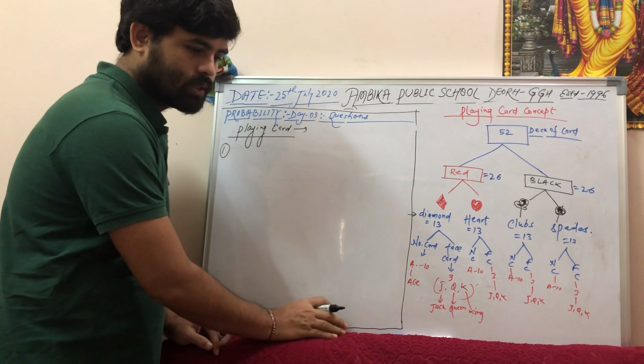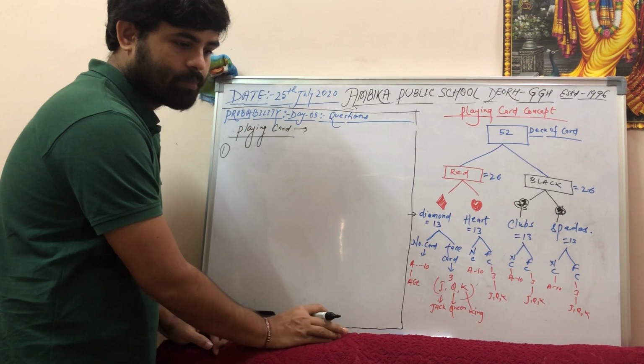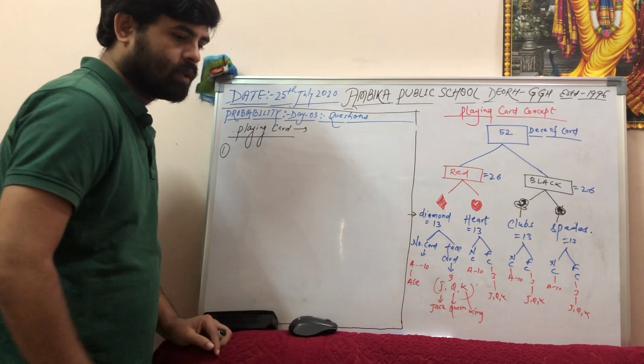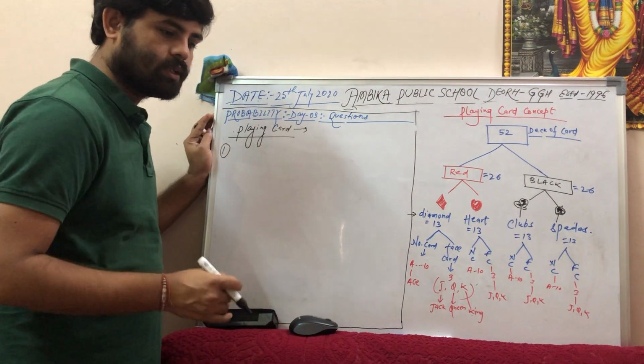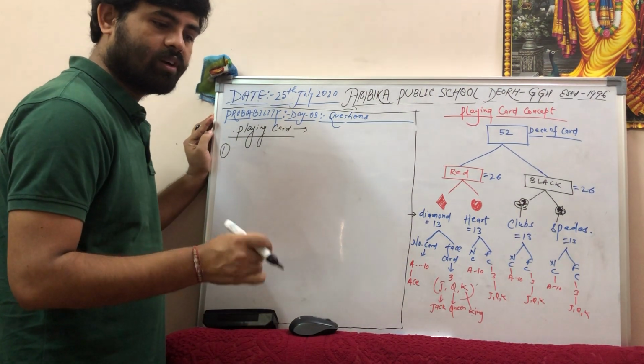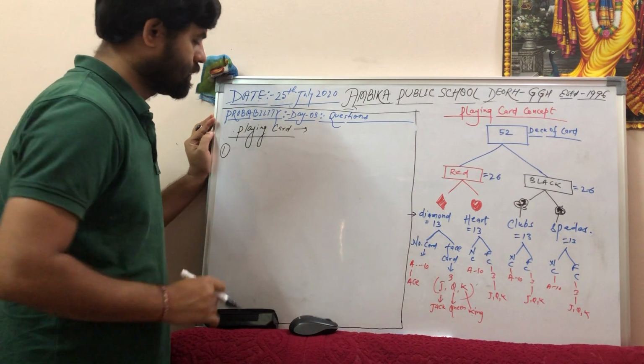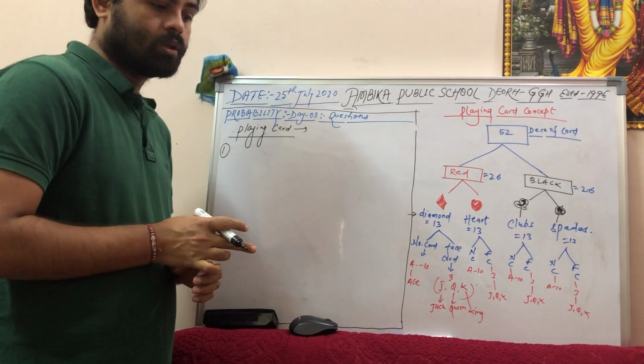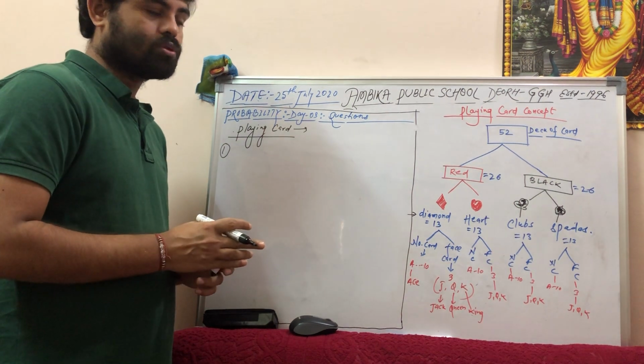So the first question is from NCERT example number 4. The question is: one card is drawn from a well shuffled deck of 52 cards. I have told you what a well shuffled deck means.